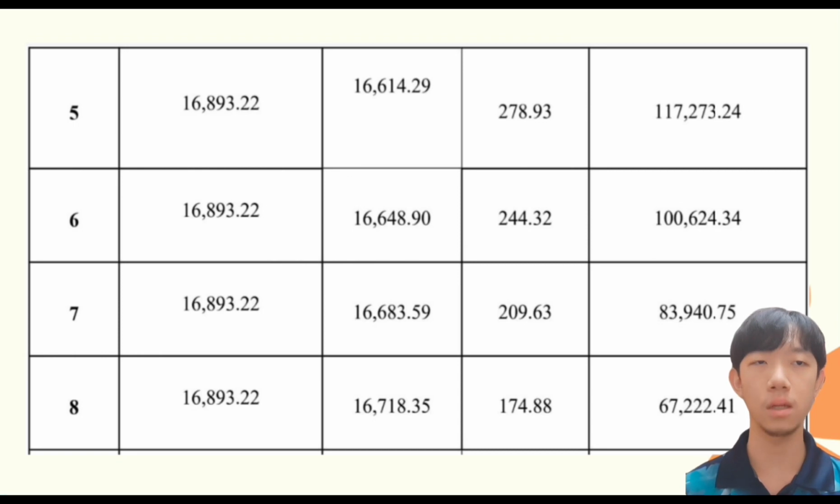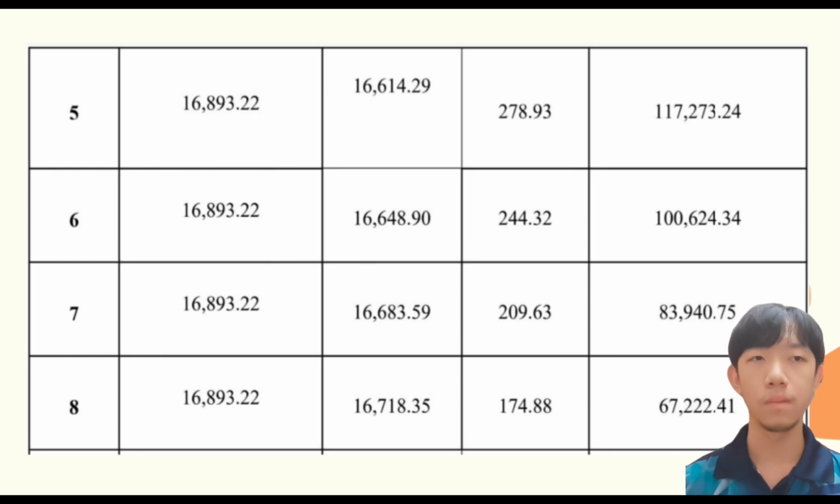The principal is 16,614.29. The interest is 268.93, and the remaining balance is 117,273.24. The sixth payment amount is 16,893.22. The principal is 16,648.90, and the interest is 244.23, and the remaining balance is 100,424.34.